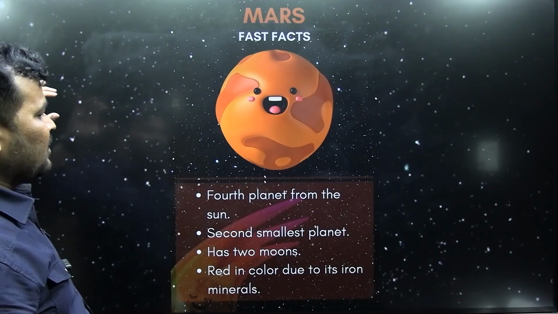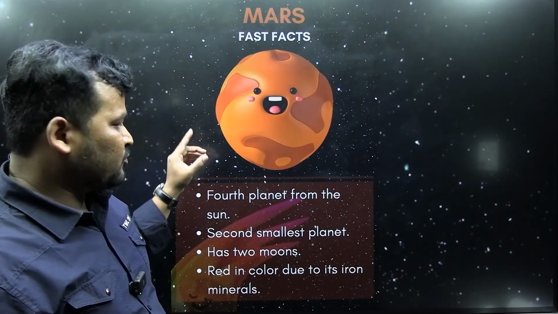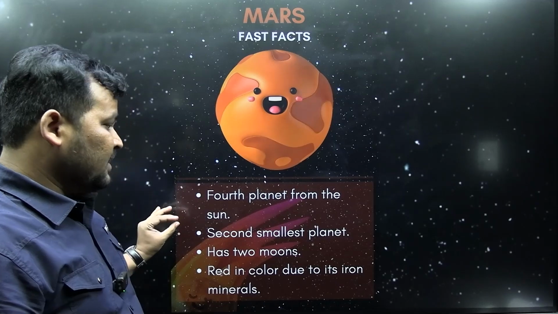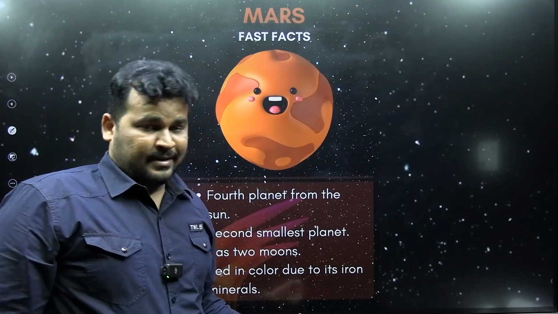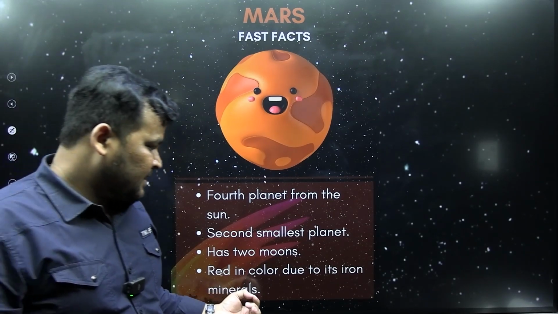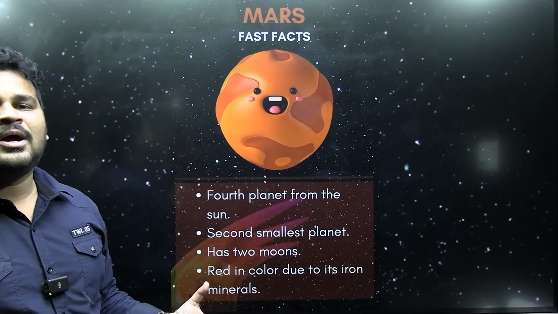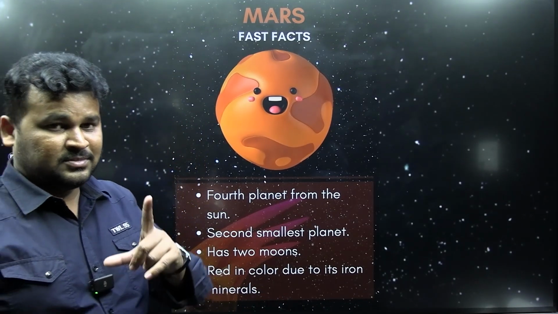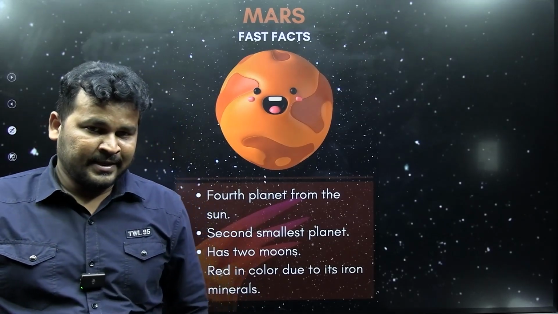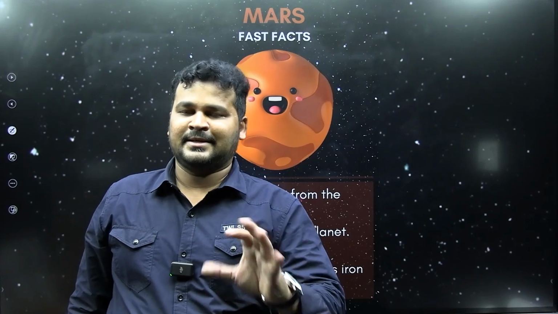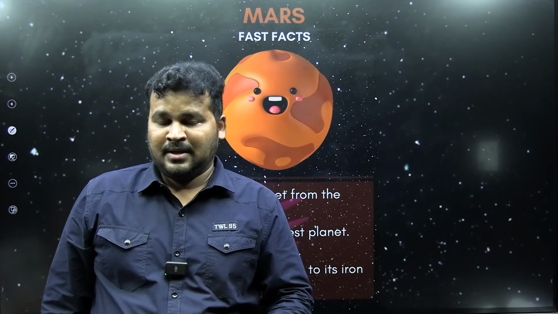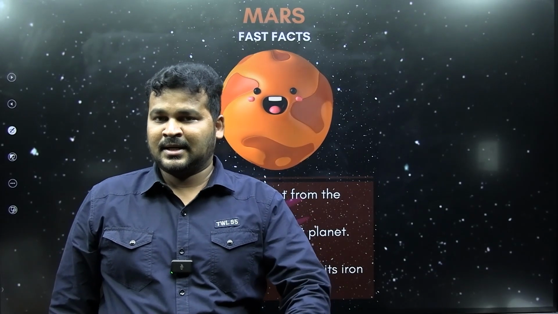Okay. Mars, fourth planet from the sun, second smallest planet, has 2 moons. Red in color due to the presence of iron minerals. Do you know why red soil is red in color? Due to the presence of iron in it. Why is blood red in color?